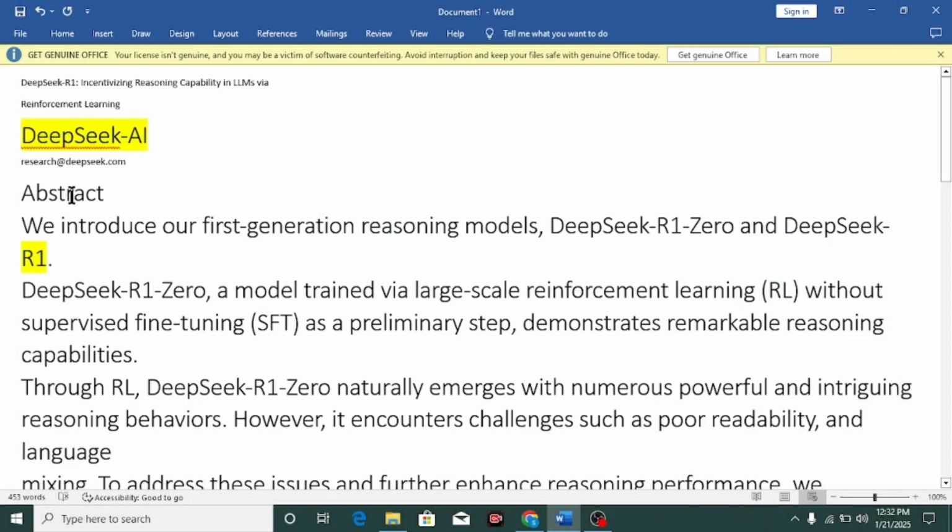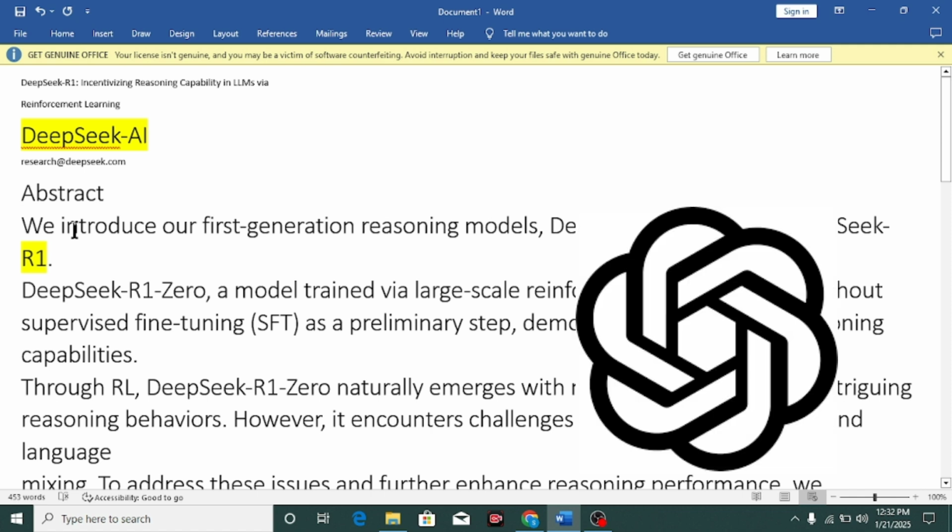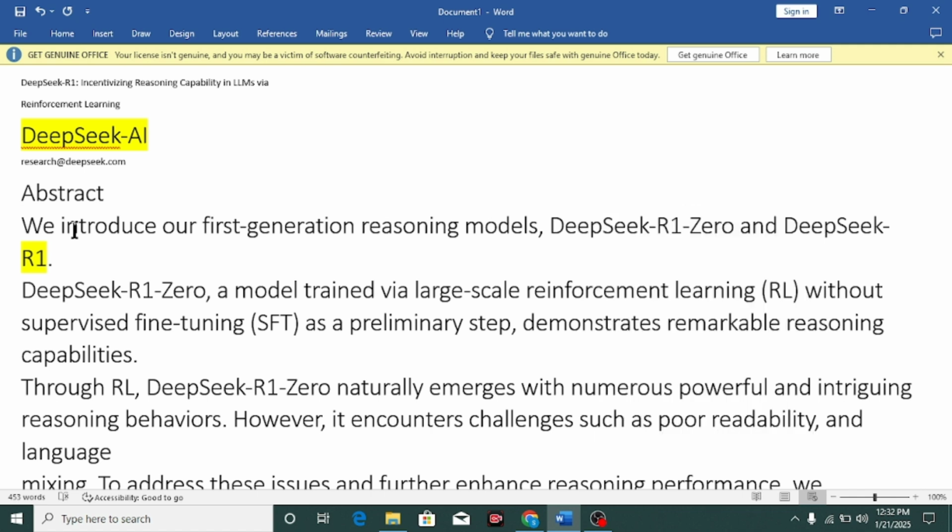DeepSeek AI just dropped a new AI model, DeepSeek R1. A few months ago, OpenAI dropped its latest reasoning model, the OpenAI o1 model, with the best capabilities in math and other benchmarks. The DeepSeek R1 model is open source. Anyone can download and use it. It is very much the same as the o1 reasoning model, with the best capabilities.